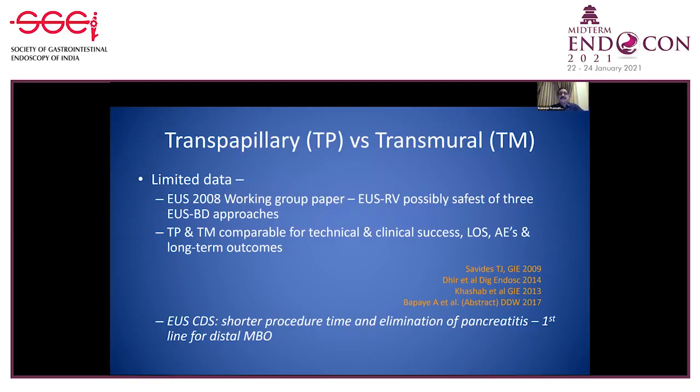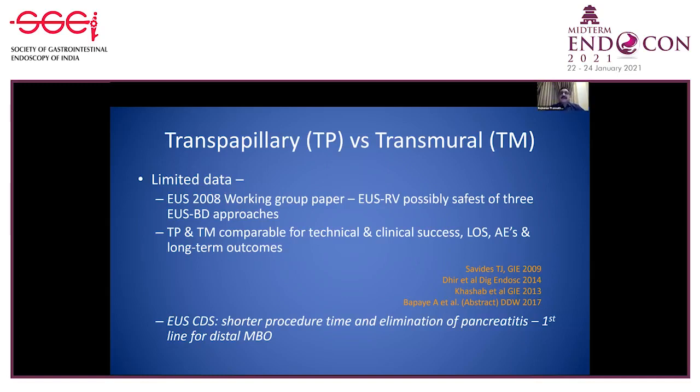In the US 2000 working group paper, it was said that when possible, EUS RV should be done, and extrahepatic EUS RV should be the first procedure of choice. While transpapillary and transmural are comparable for technical and clinical success rate, if transpapillary is not possible, transmural is equally acceptable.